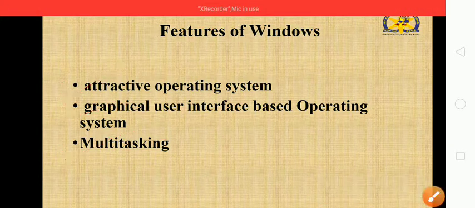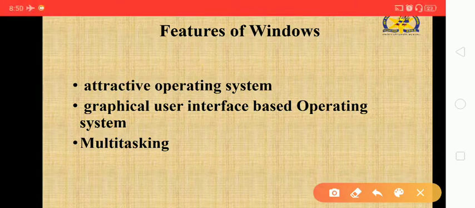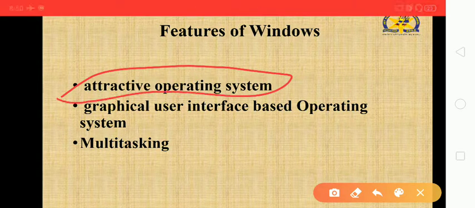So let us continue with attractive. What is meant by an attractive operating system? Is it more stylish? No, it is attractive as compared to other operating systems, because it has more colorful pictures, that means wallpapers, screensavers, and different themes.